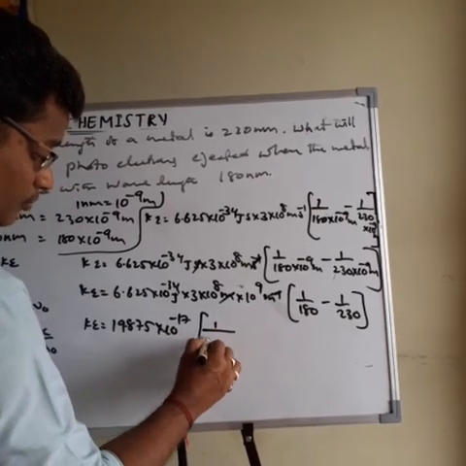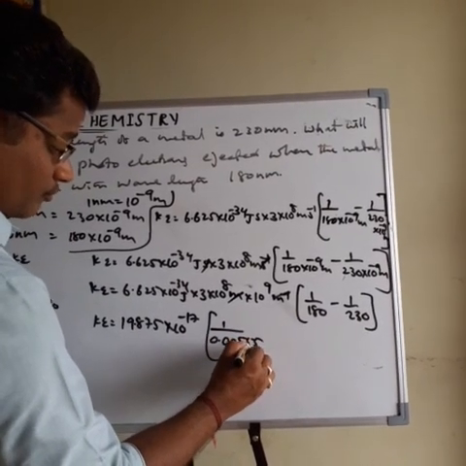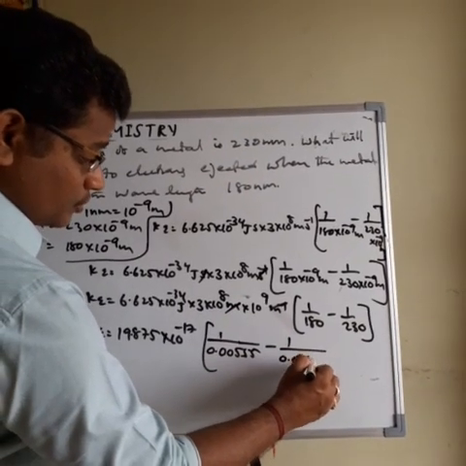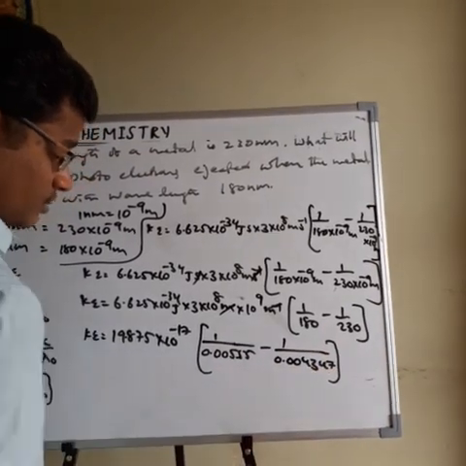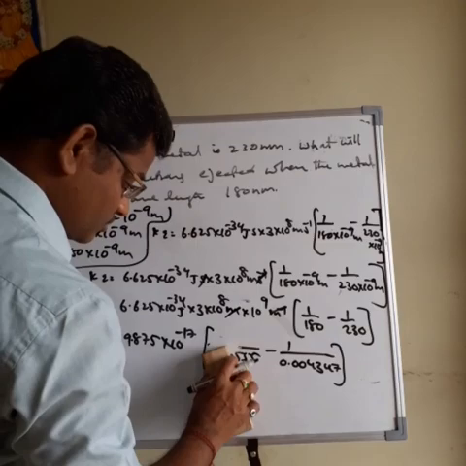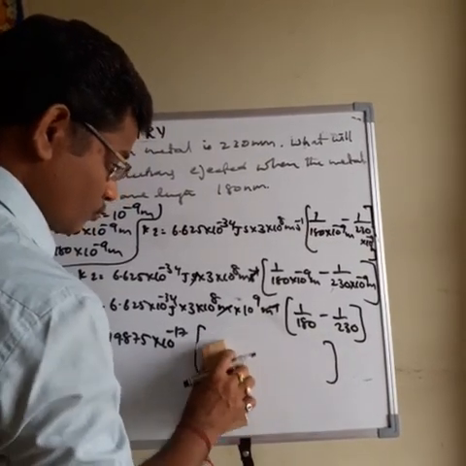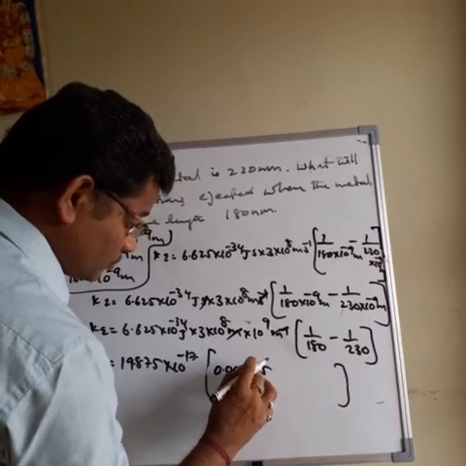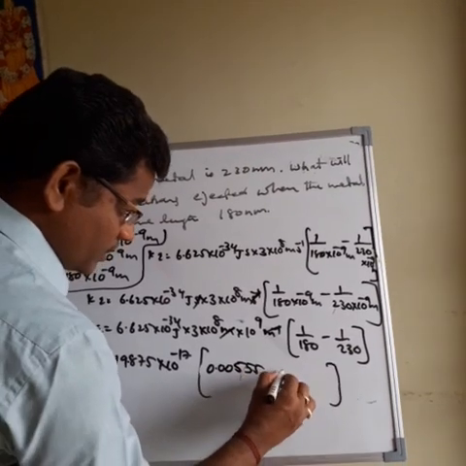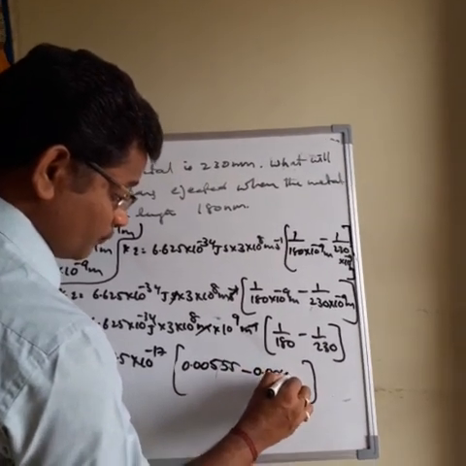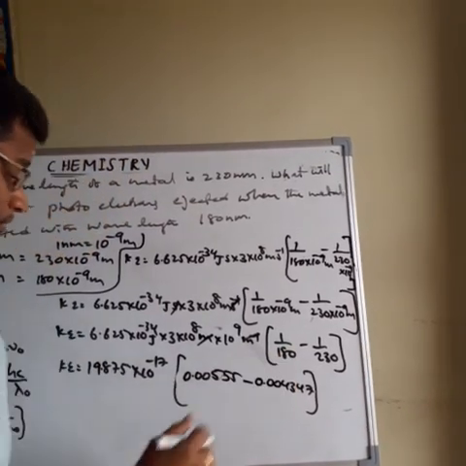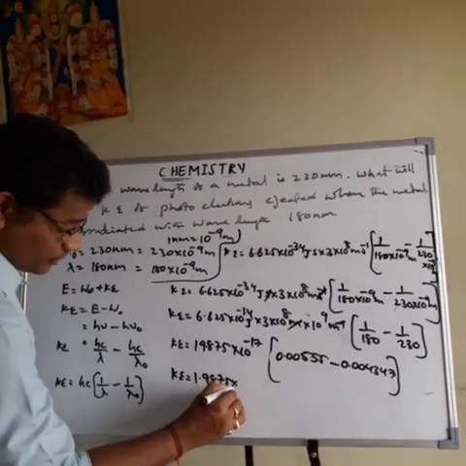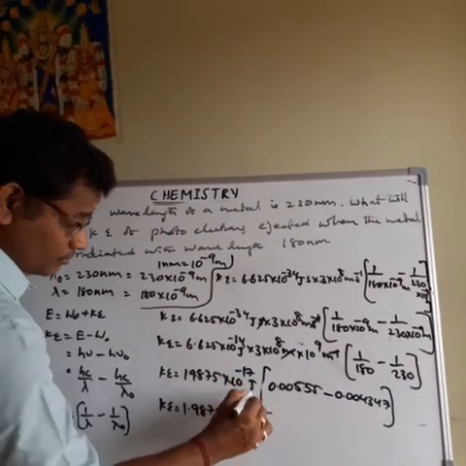1 by 180 value is 0.00555, minus 1 by 230, whose value is 0.004347. Then kinetic energy is equal to 1.9875 into 10 power minus 16 joule will come.